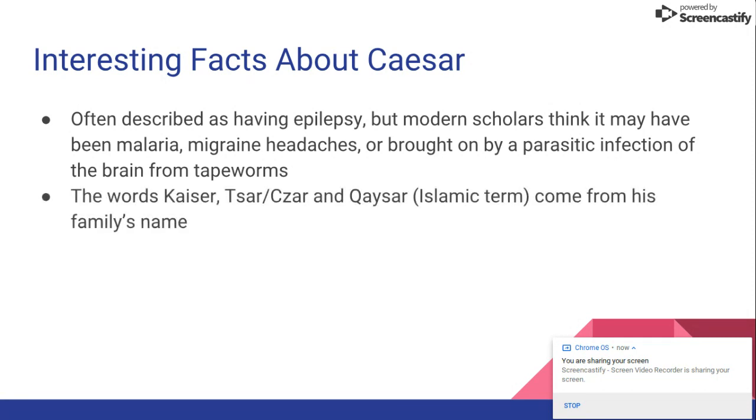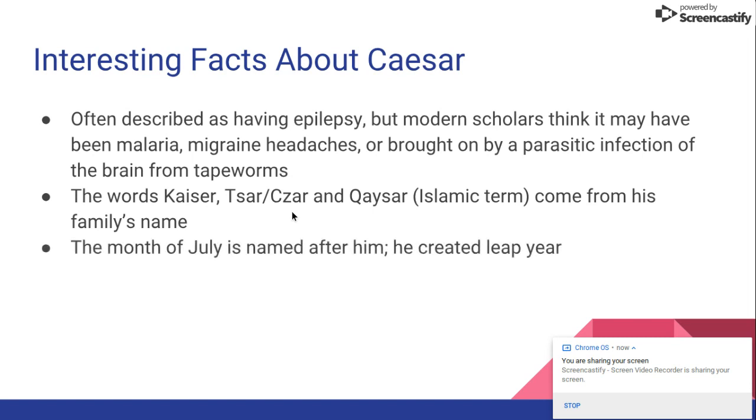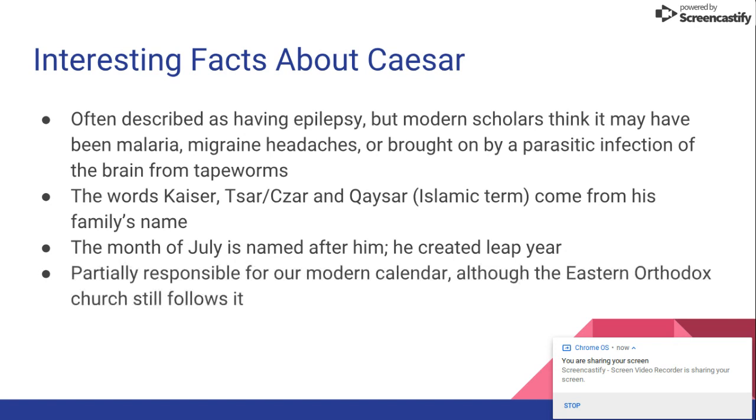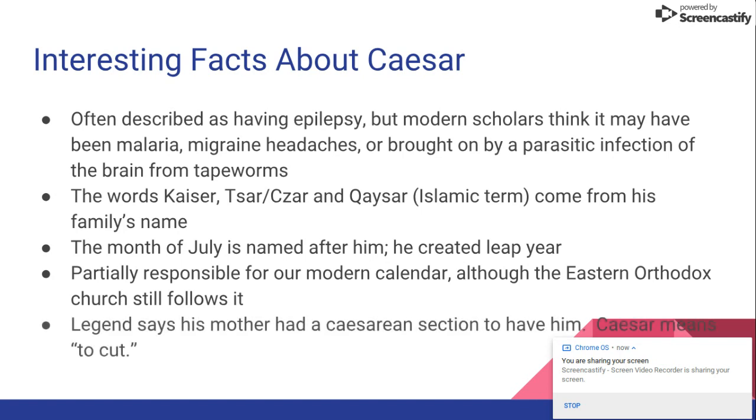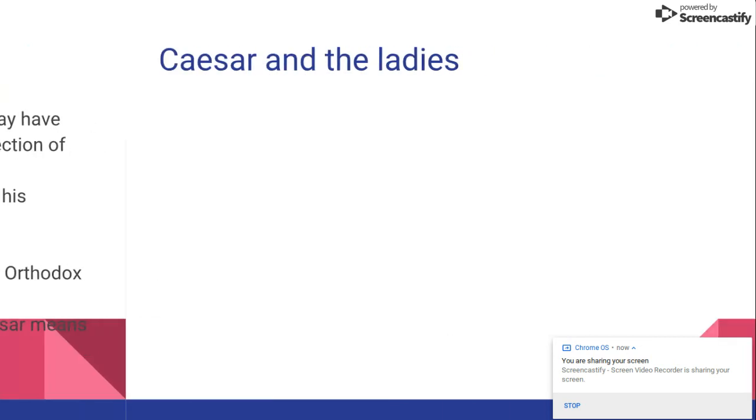Ew. Now, we get some modern words today from the word Caesar. The modern words Kaiser, Tsar from Russia, and Quasar, which is an Islamic term, come from his family's name. The month of July is named after him, and he created leap year. He's partially responsible for a modern calendar, although the Eastern Orthodox Church still does follow it. And legend says his mother had a cesarean section to have him because the word Caesar means to cut. So that's where we get the term cesarean section.